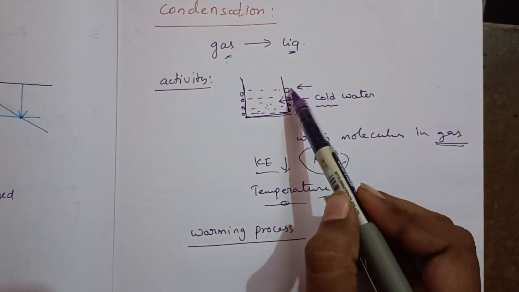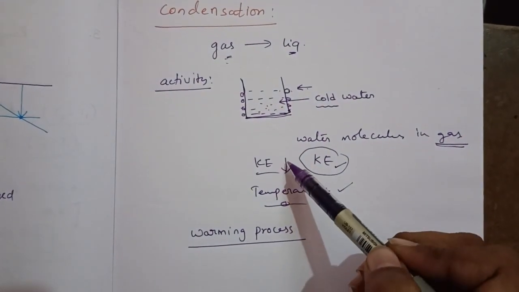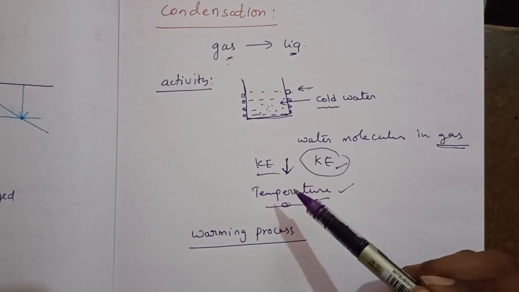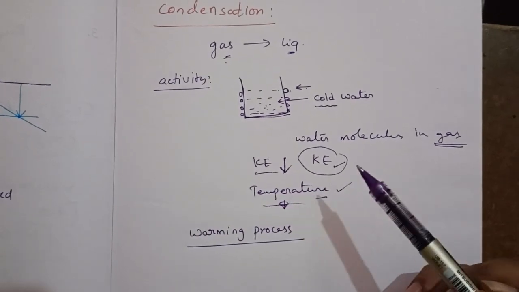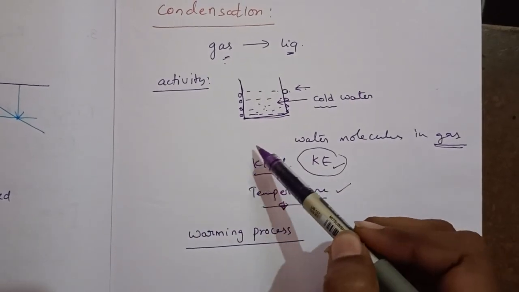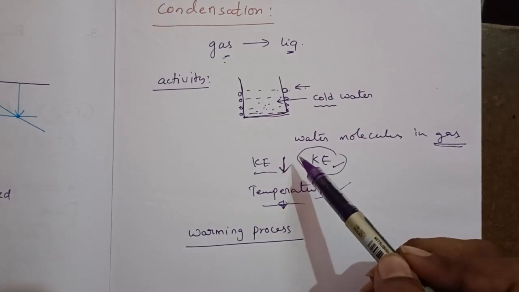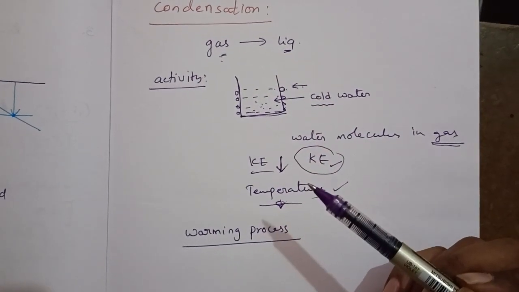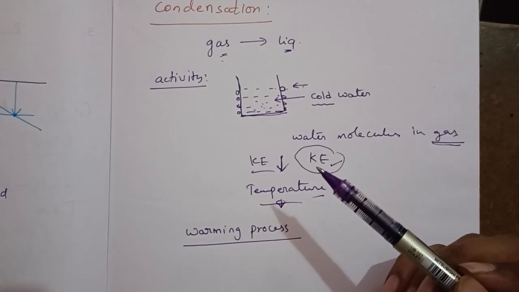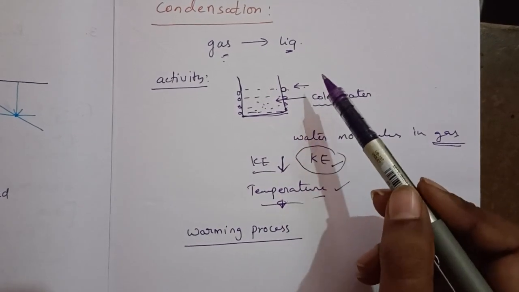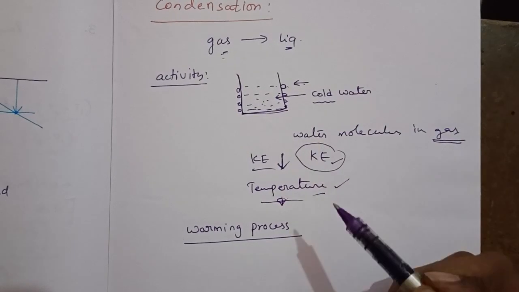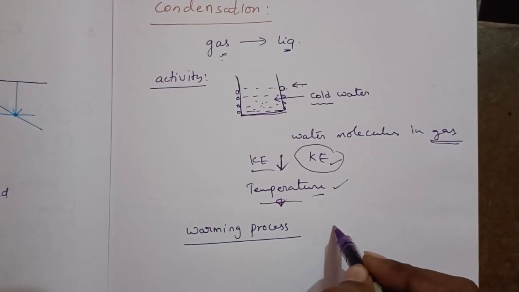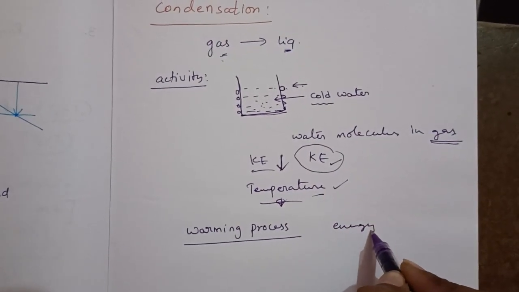Whenever they collide with the water bottle, kinetic energy decreases and temperature also decreases. While the kinetic energy decreases, its energy enters into the atmosphere. Whatever energy it was having, that energy enters into the atmosphere.